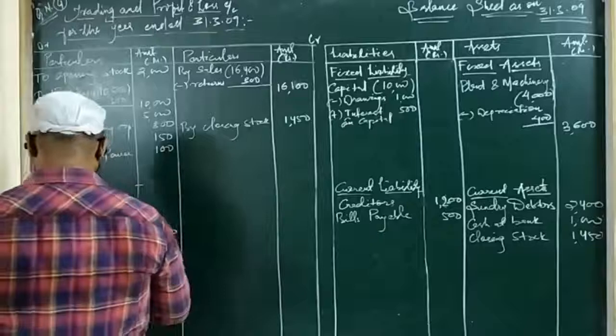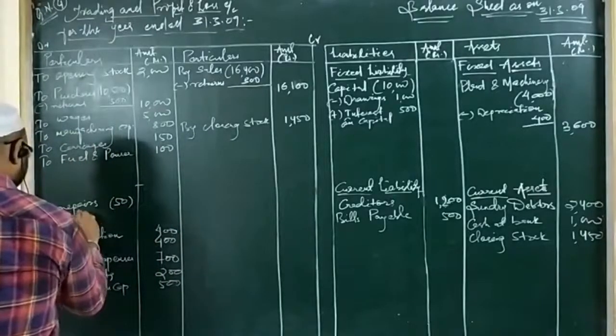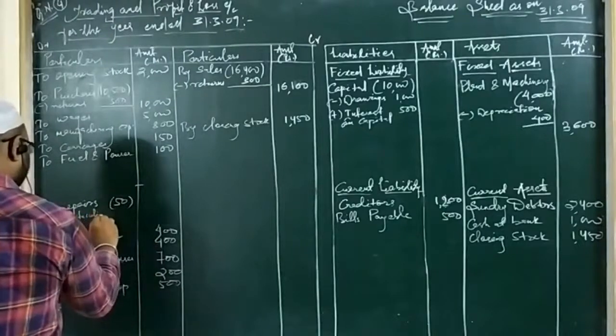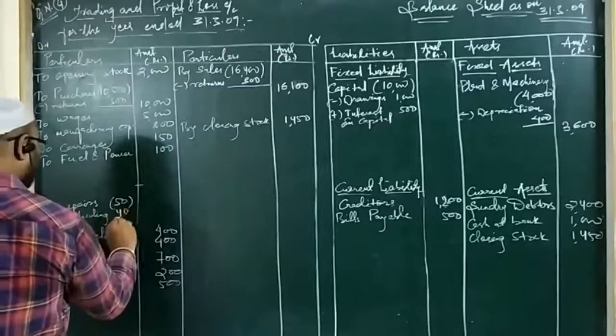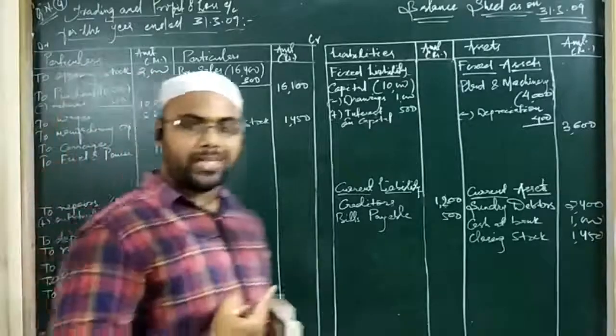How much is it? 40 rupees. So add, you have to write here outstanding. Any expenses that are made and you have not paid are called outstanding. So 90 rupees is the total amount of repairs. So the first treatment of the adjustment is over.